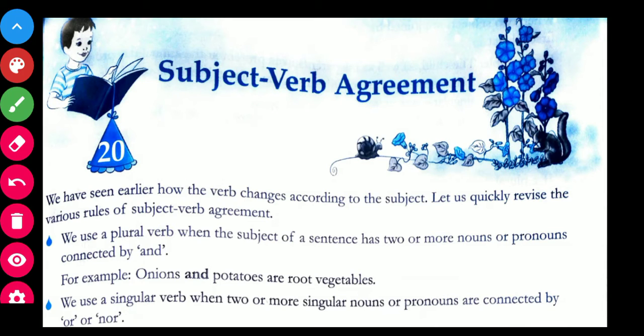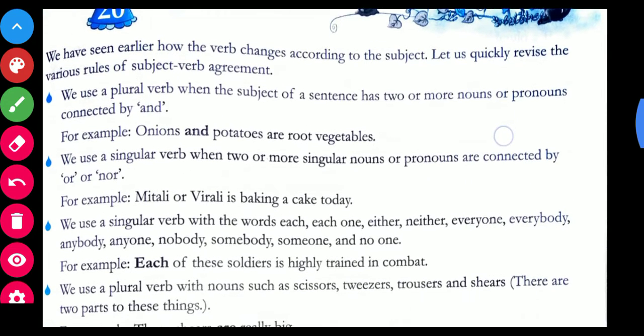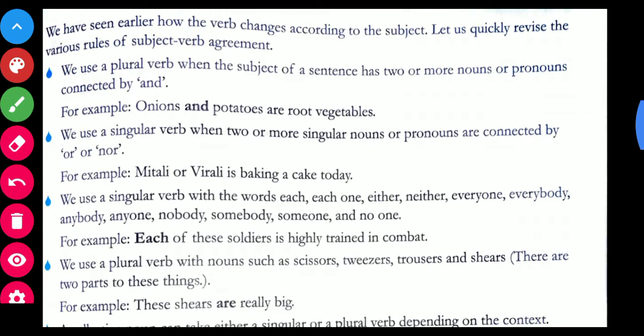We have seen earlier how the verb changes according to the subject. Let us quickly revise the various rules of subject-verb agreement. See the first point. We use a plural verb when the subject of the sentence has two or more nouns or pronouns connected by and.